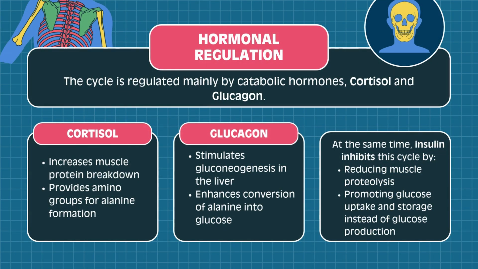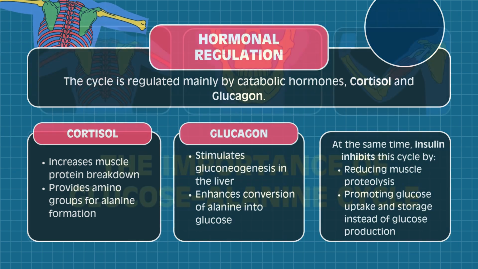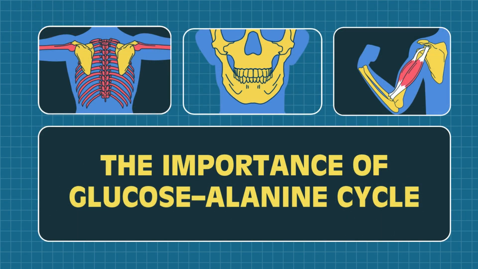Next is hormonal regulation. The cycle is regulated mainly by the catabolic hormones cortisol and glucagon. Cortisol increases muscle protein breakdown and provides amino groups for alanine formation. Meanwhile, glucagon stimulates gluconeogenesis in the liver and enhances conversion of alanine into glucose. At the same time, insulin inhibits this cycle by reducing muscle proteolysis and also promoting glucose uptake and storage instead of glucose production.